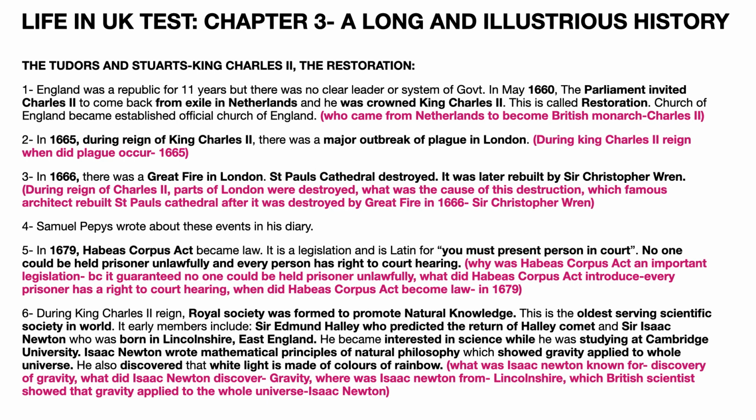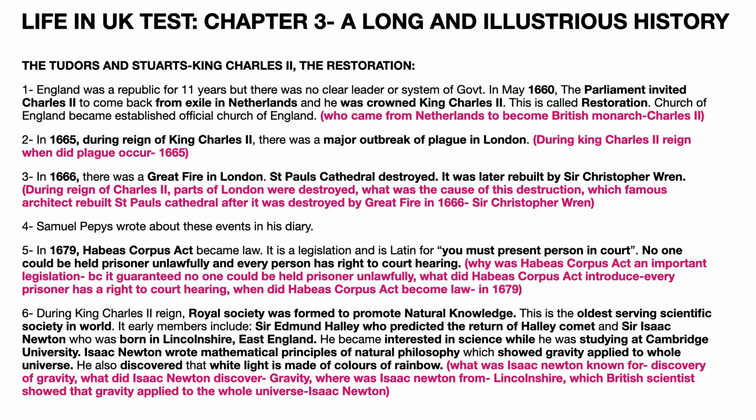The question asked is: why was the Habeas Corpus Act an important legislation? The answer is that it guaranteed no one could be held prisoner unlawfully. Question: what did the Habeas Corpus Act introduce? The answer is every person has a right to a court hearing. Question is: when did the Habeas Corpus Act become law? The answer is in 1679.